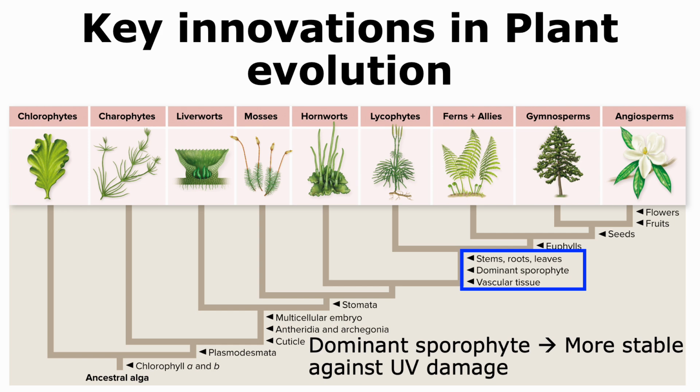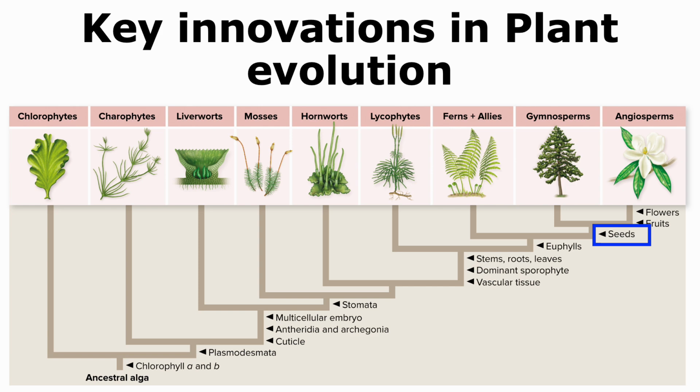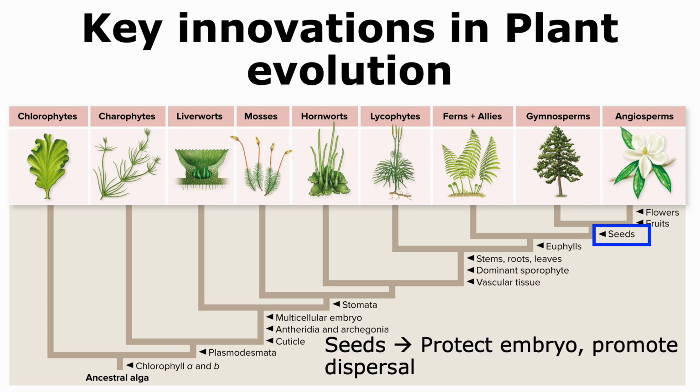Plants also evolved a dominant sporophyte, which was more stable than the haploid gametophyte and could resist mutations caused by ultraviolet radiation. With time, plants evolved seeds, and these seeds protected the embryo and promoted dispersal of the embryo to different locations farther away from the mother plant.